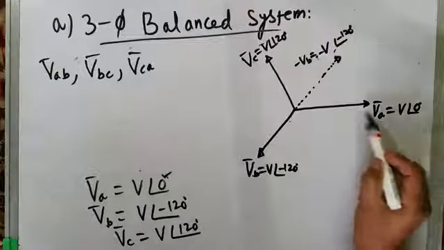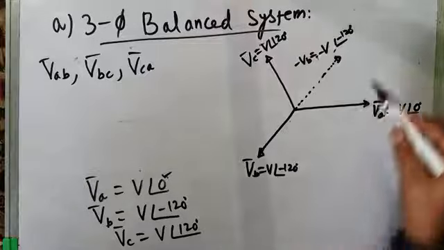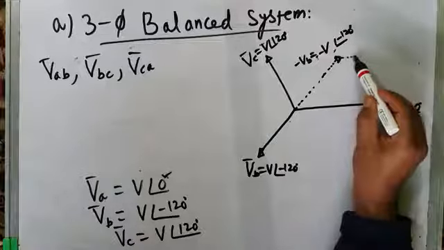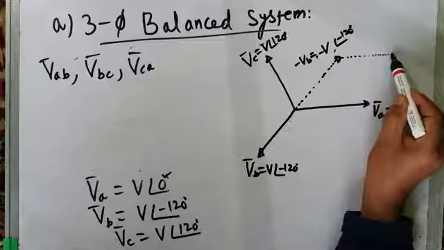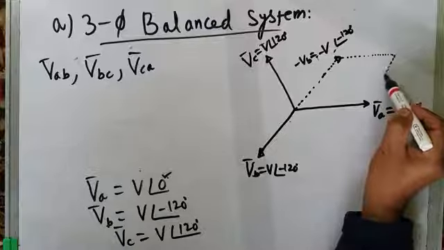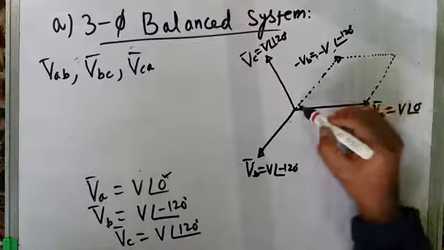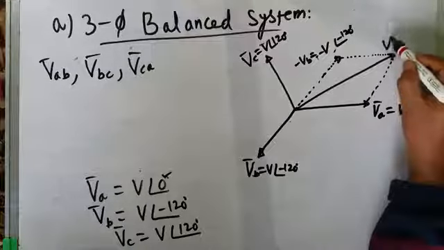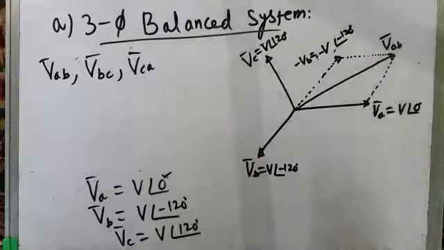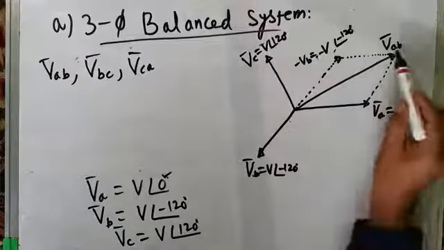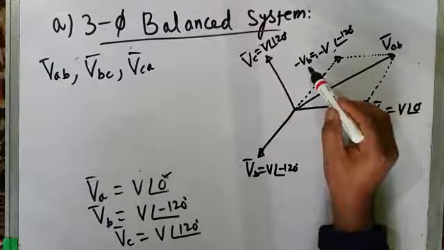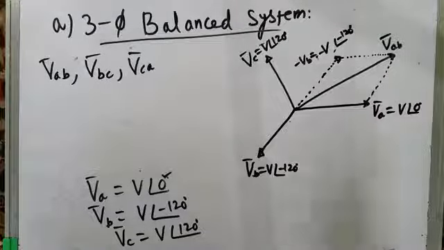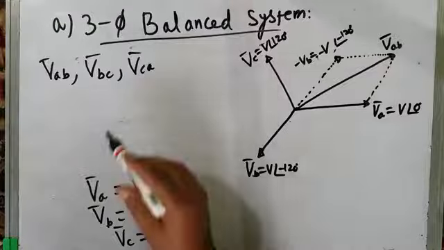Now this is your VA, this is your minus VB. What is VAB? VAB is the phasor sum of these. So use the parallelogram addition technique. So this will be your VAB. This is VAB. And what is this VAB? It is VA minus VB as per this addition. So once you know VAB, you can find line voltage VBC also.